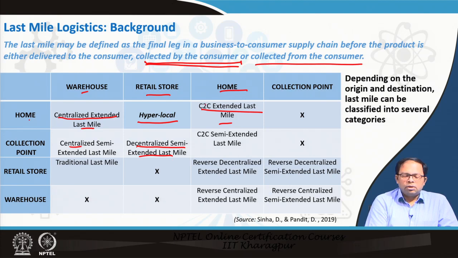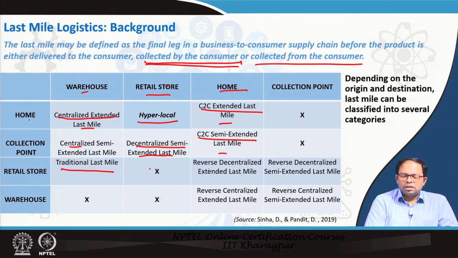Then from home to collection point, this could also be happening. Then C2C semi-extended last mile. Collection point to collection point, not there. Then warehouse to retail store, this is the traditional last mile. This was earlier there. That means goods used to come to the retail store and people used to go and buy the goods. But this has now been replaced by home deliveries. So that is why we are calling it the extended last mile instead of the standard last mile. Then retail store to retail store, not there.